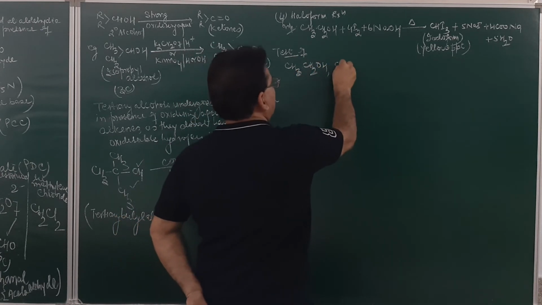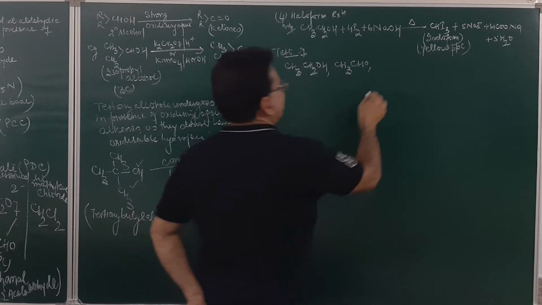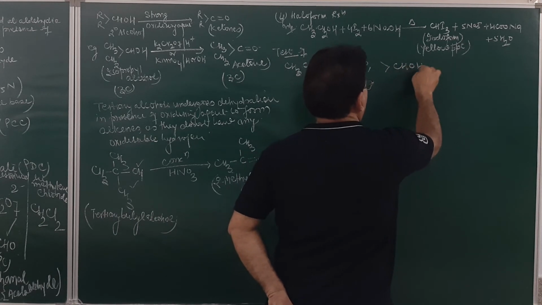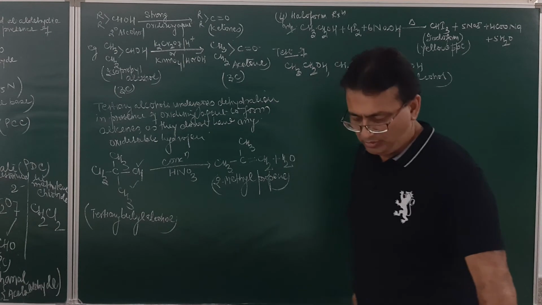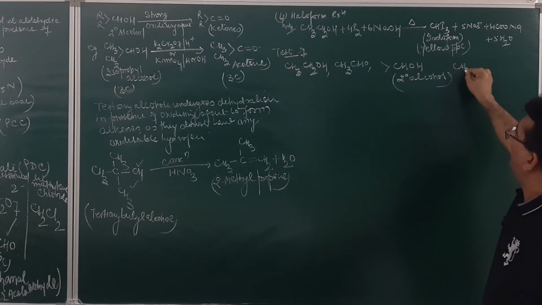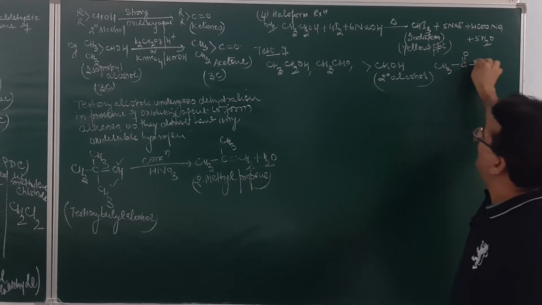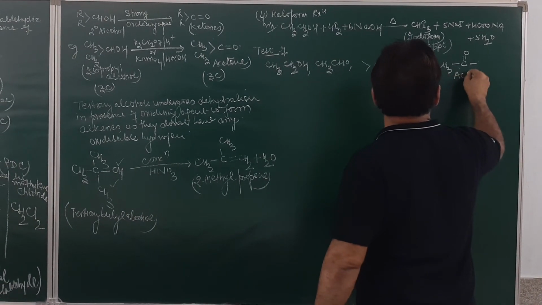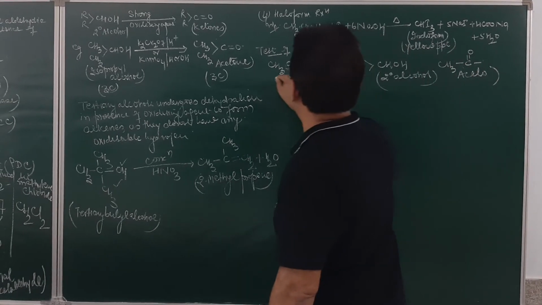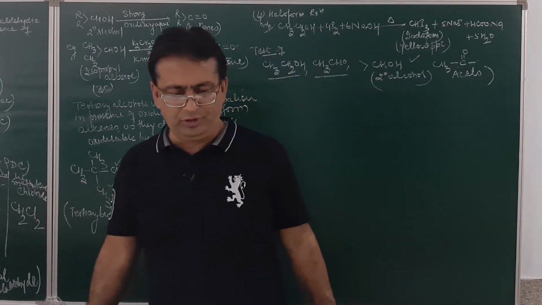Its oxidized product, acetaldehyde, then secondary alcohol. And the oxidized product of secondary alcohol is the compound having an aceto group, CH3 C double bond O group. So this is a very, very important reaction. So the test is for ethyl alcohol, acetaldehyde, secondary alcohol and the compound having an aceto group.